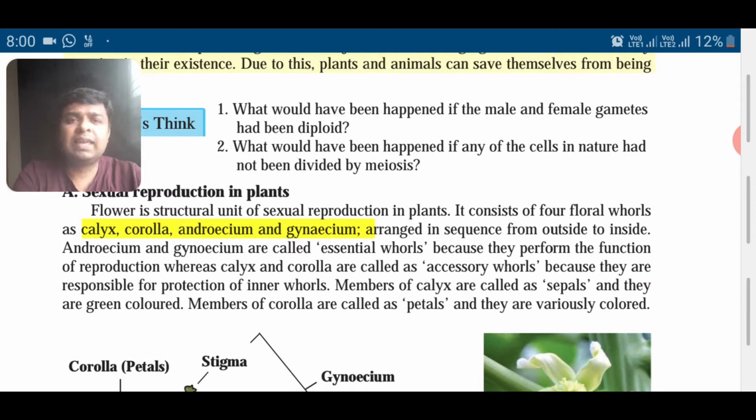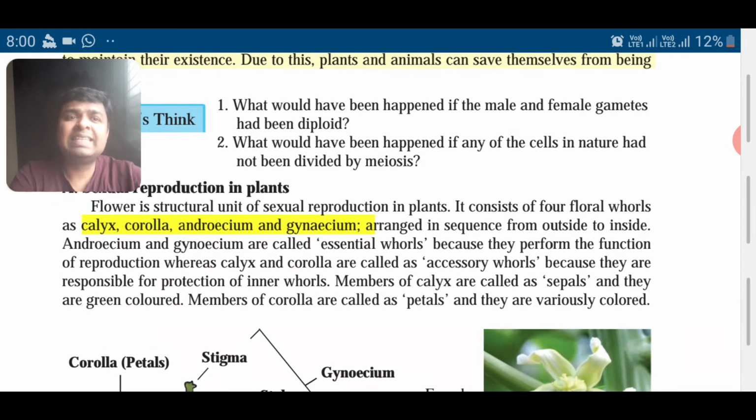If you see calyx and corolla, they are protective in nature. They protect the flower, the inner parts which are more essential. And androecium and gynoecium are nothing but the male and female parts of the flower. So androecium and gynoecium are the essential whorls, because they perform reproduction. And calyx and corolla are non-essential because they are protective in nature. They are accessory whorls. So members of calyx are called sepals.